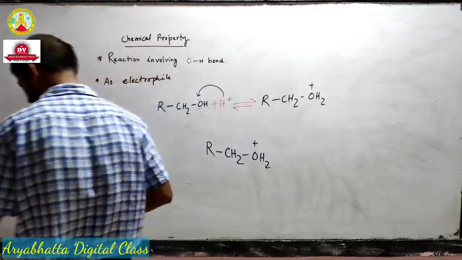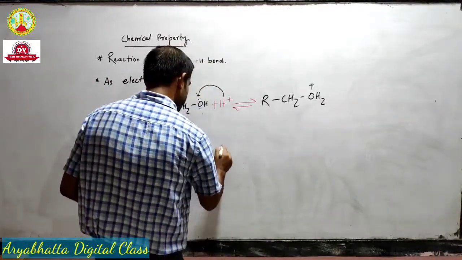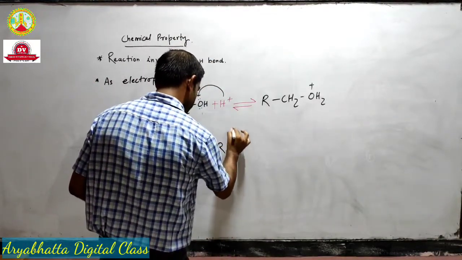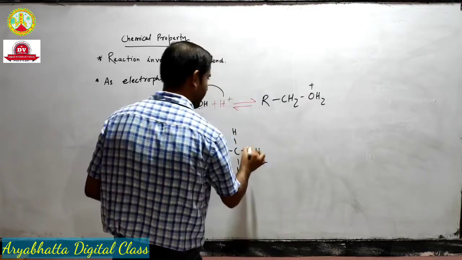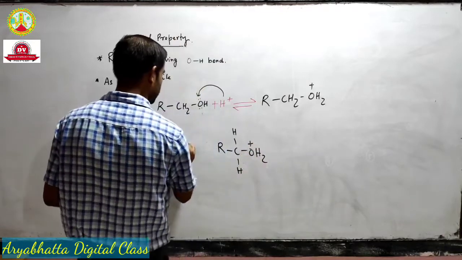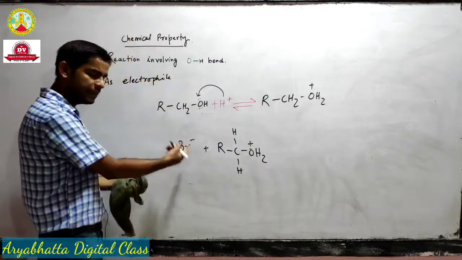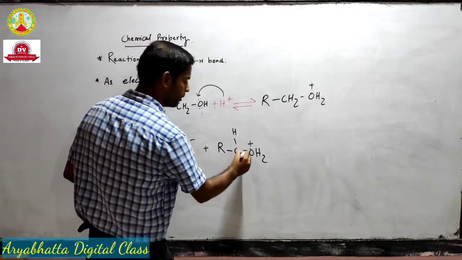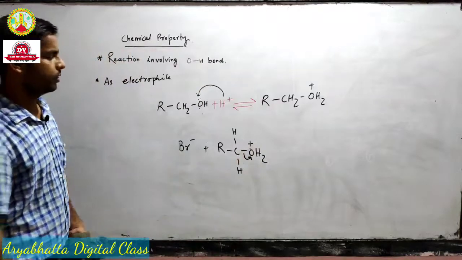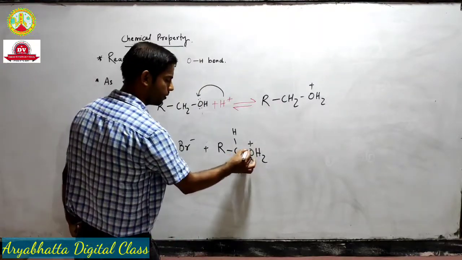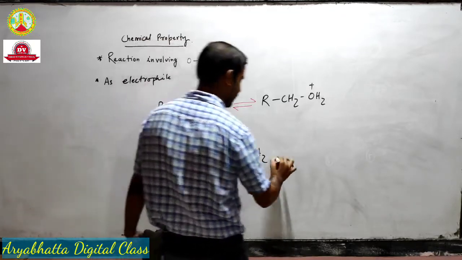Let me write it in another way, like this, and it has a positive charge. So any nucleophile, it could be bromine, it could be anything else, will take this shared electron pair, and bromine will get attached.